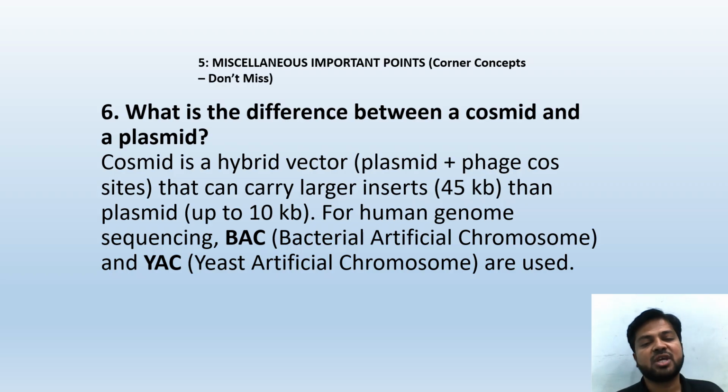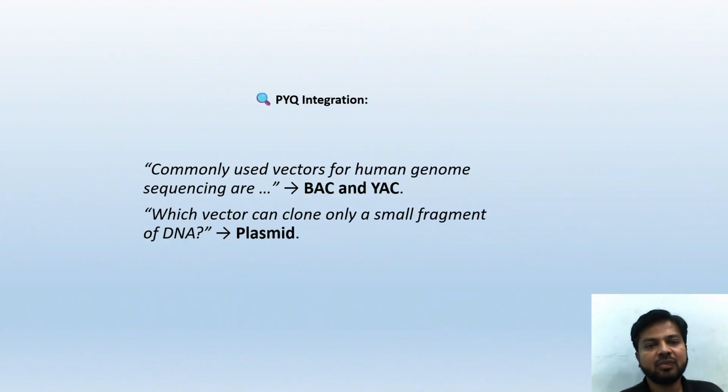For human genome sequencing, BAC, that is bacterial artificial chromosome, and YAC, that is yeast artificial chromosome, are used when it comes to cosmid and plasmid in humans. Commonly used vectors for human genome sequencing are BAC and YAC. Which vector can clone only a small fragment of DNA? Plasmid.